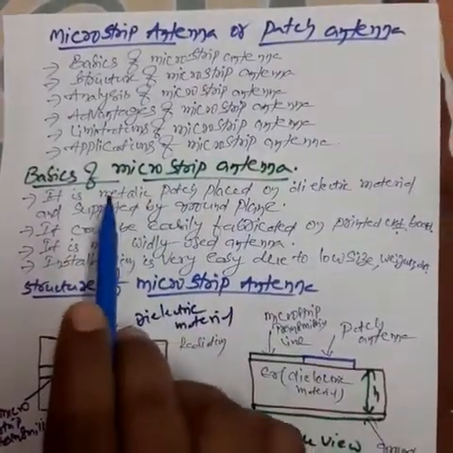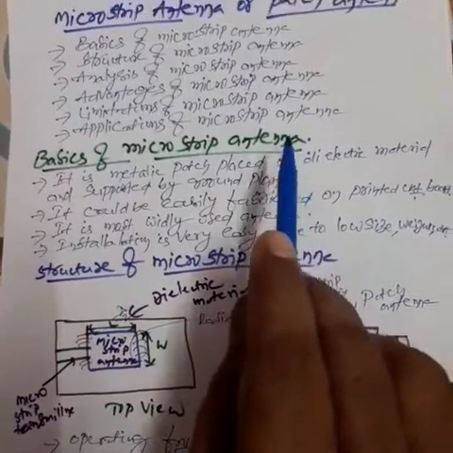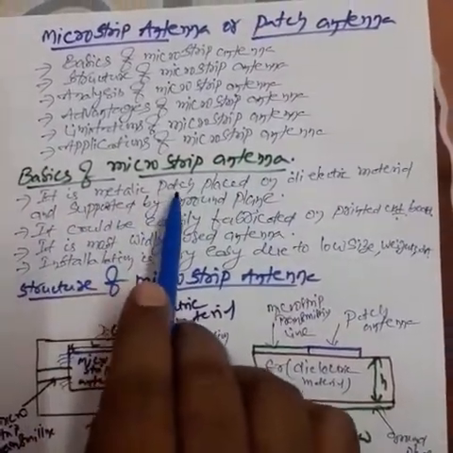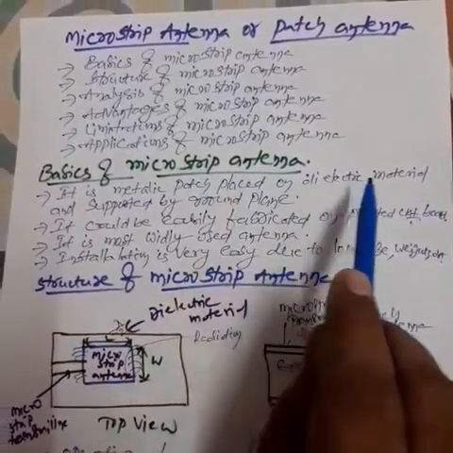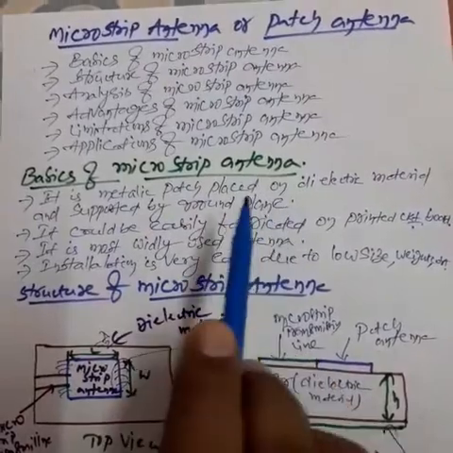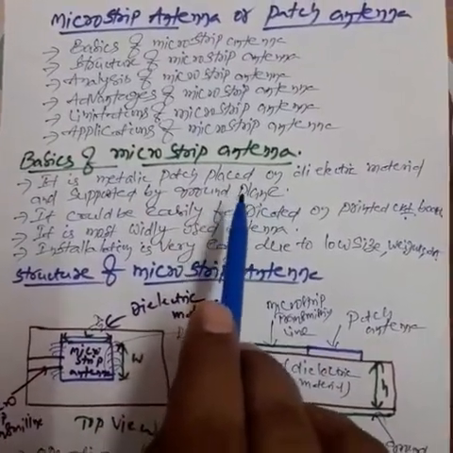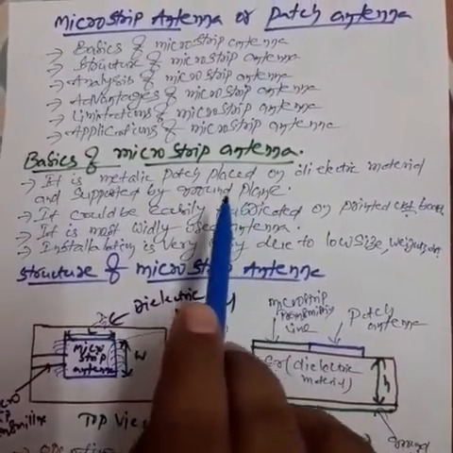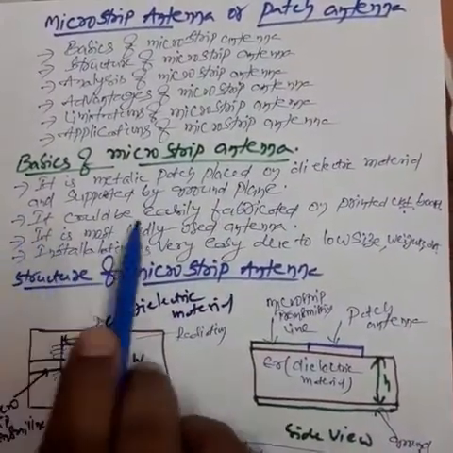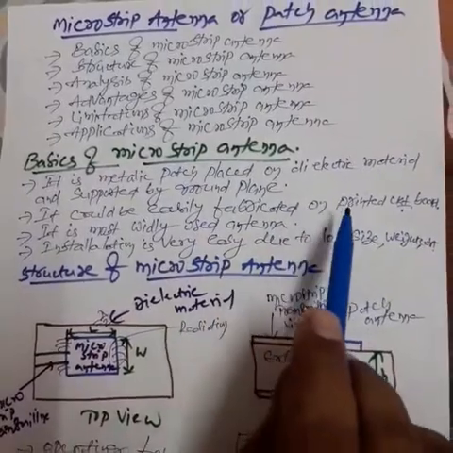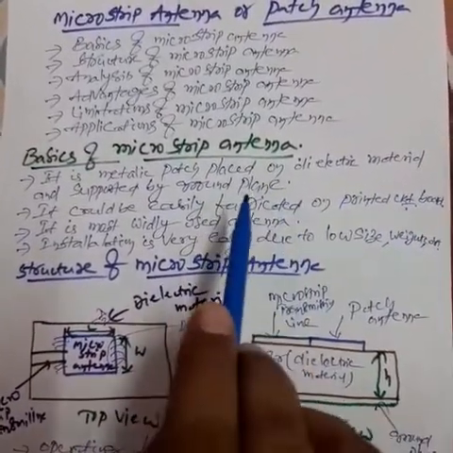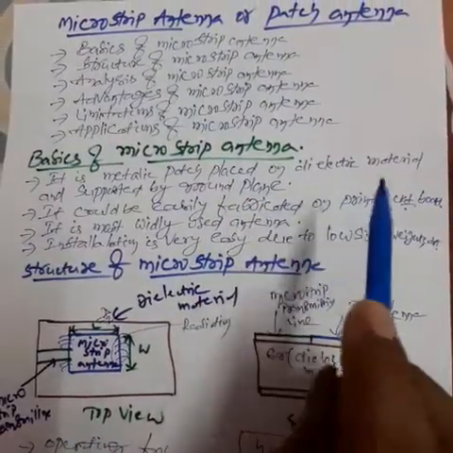So what are the basic points of the microstrip antenna? What is the microstrip antenna? Here it is a metallic patch placed on dielectric material and supported by a ground plane. The patch antenna is a metallic patch. Next, it can be easily fabricated on printed circuit board. So microstrip antennas or patch antennas are easily fabricated on PCB.